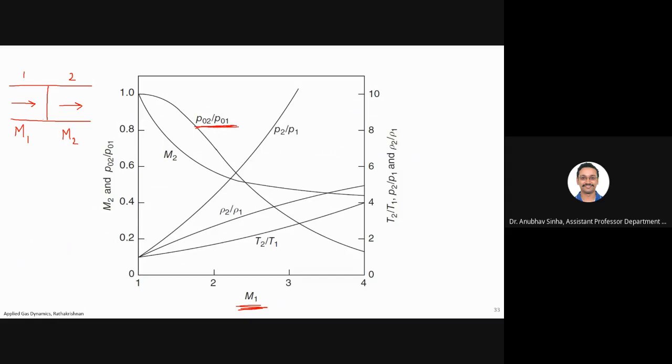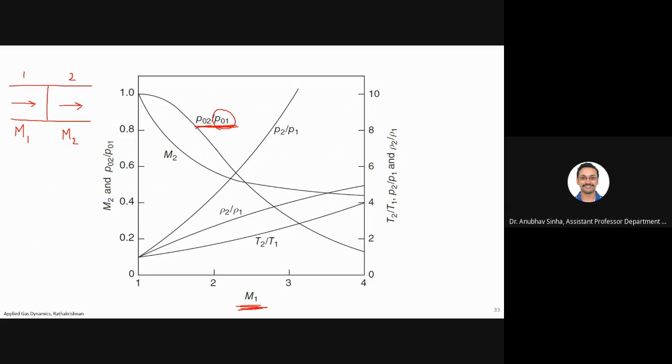What does it mean? Anyone? If P01 is maintained constant, it means that P02 is decreasing, or we can say if P02 is constant, it means that P01 is increasing with the increase of Mach number.